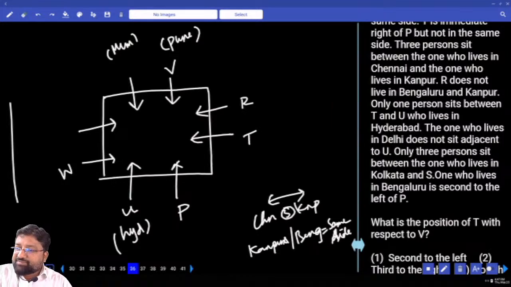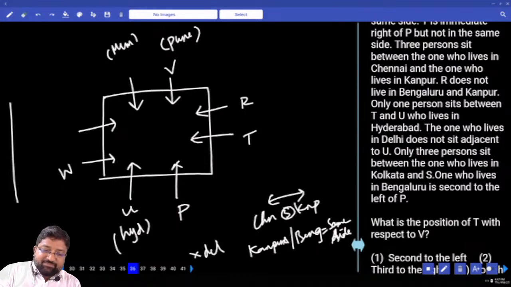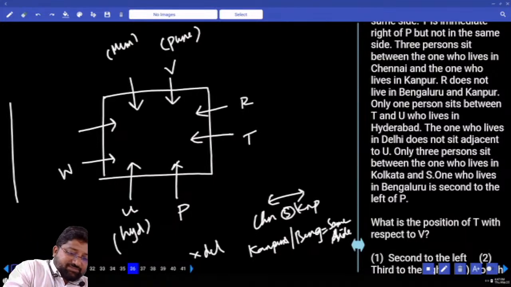The one who lives in Delhi does not sit adjacent to U. And this is not Delhi. Already W will be either from Bangalore or Kanpur. Remember that. Okay? Next. Only 3 persons sit between the one who lives in Kolkata and S. The one who lives in Bengaluru is second to the left of P. So this is Bangalore. For sure this is Kanpur.